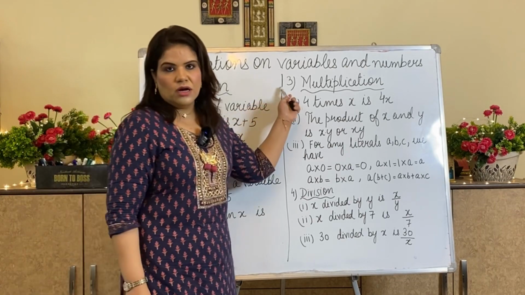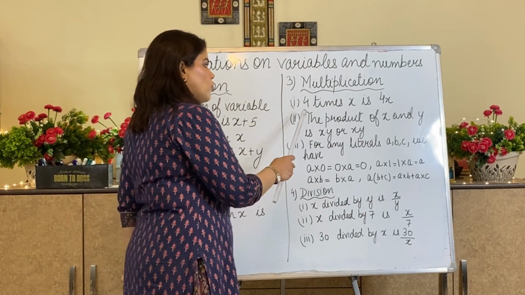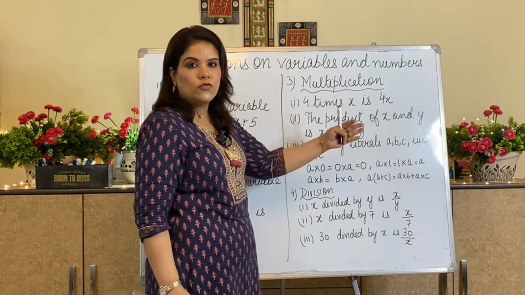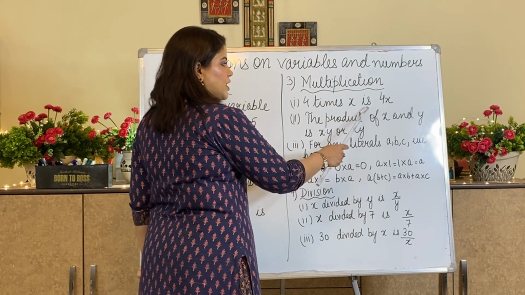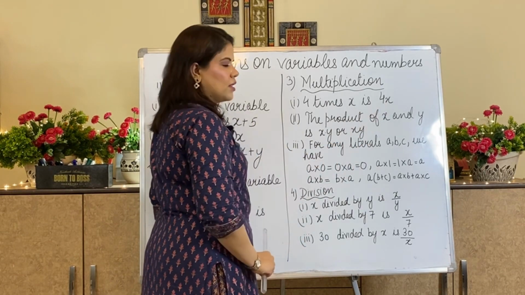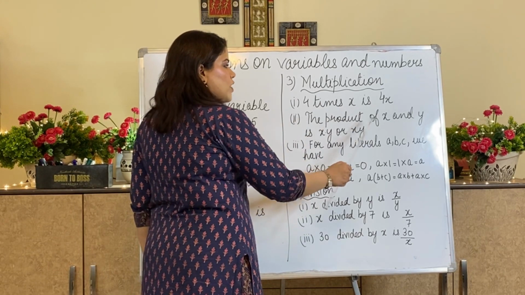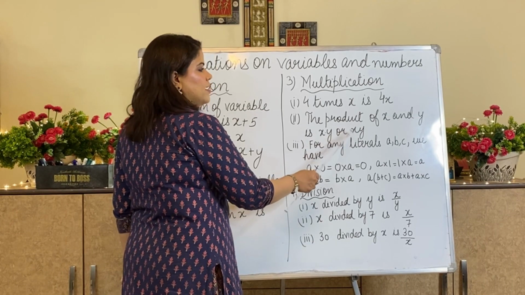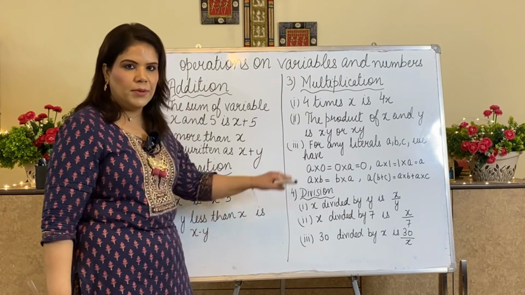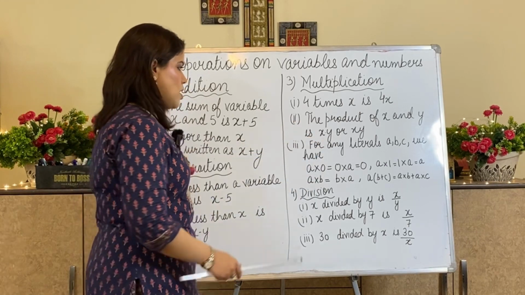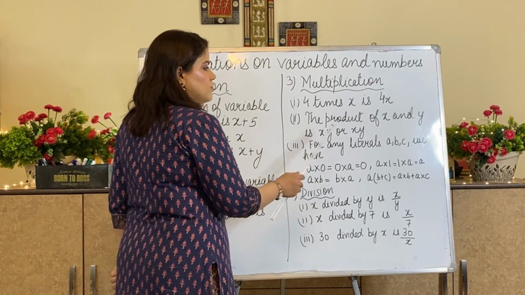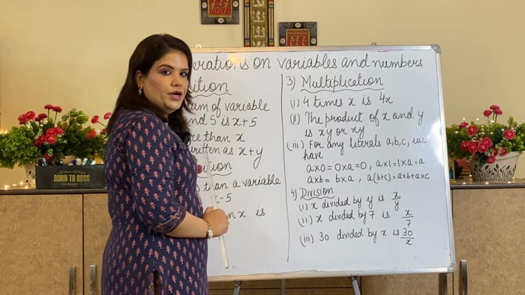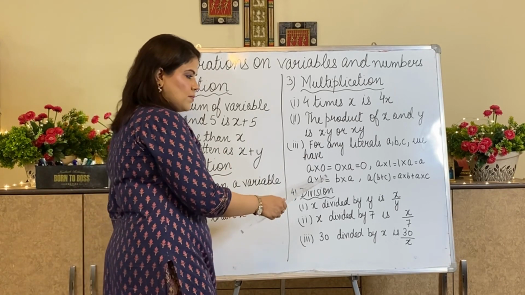For multiplication, third operation is multiplication. 4 times x. 4 times x means I am multiplying 4 with x. How am I going to write it? 4x. Second is the product of x and y, I can write it as x dot y or xy. Dot we can omit also. That means the same. Third part, for any literals or variables a, b, c, I have already taken rules from arithmetic. It is same as that.